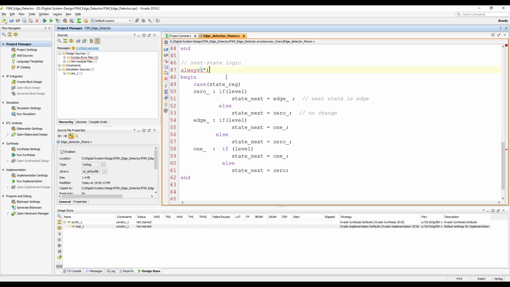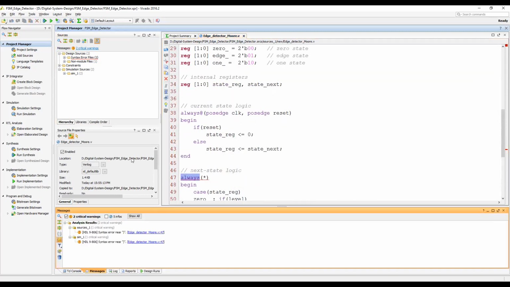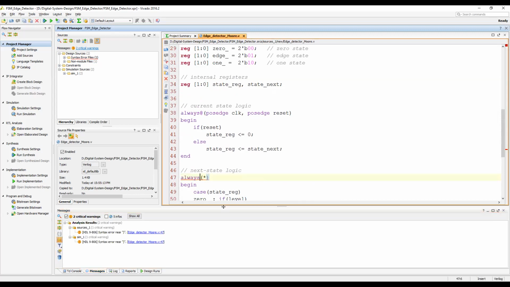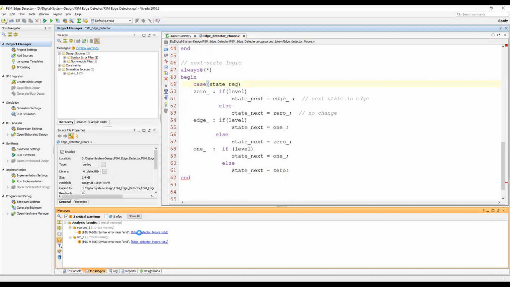Let me check what is the error here. Why have I written all this block? Syntax error, line 61.